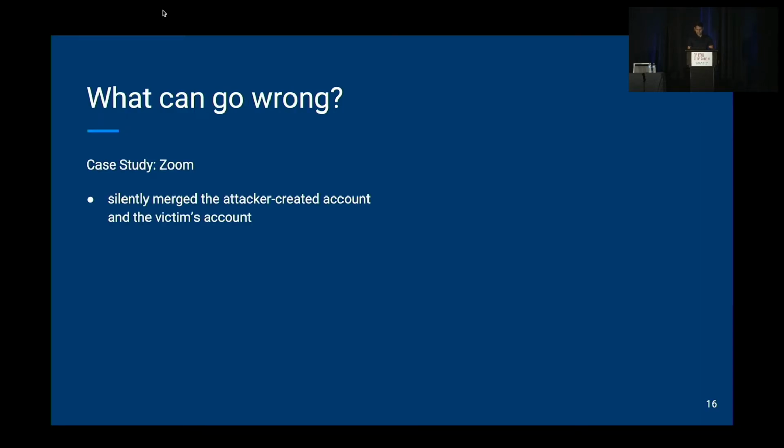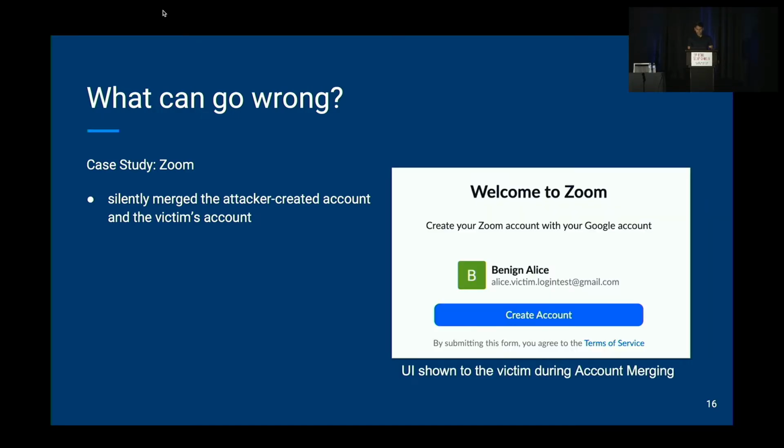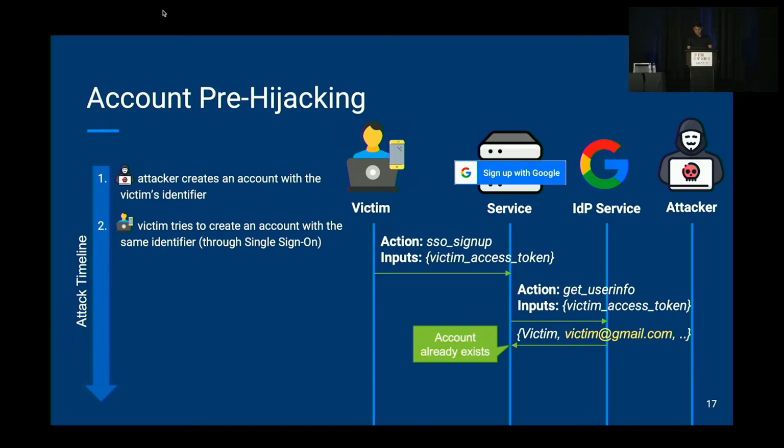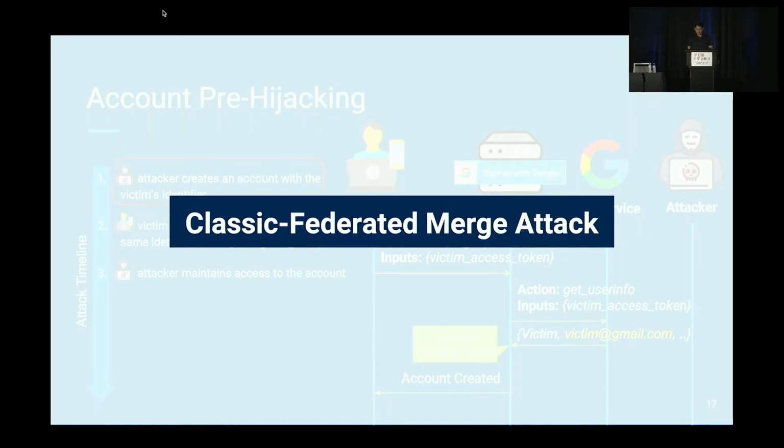Let me explain the second case study, which is Zoom. So Zoom used to silently merge the attacker-created account and the victim's account. So how silent are we talking about? So this is the user interface of Zoom when the account merging is happening. And as you can see, there is no mention of the keyword account merging. In fact, there is a button that says create account. So the victim may think that they are actually creating an account, but in reality, they are authenticating to an attacker-controlled account. So the victim will think that they created the account and starts using the account, but the attacker maintains access to this account. So this attack is called the classic federated merge attack.